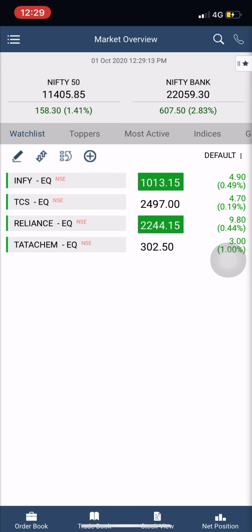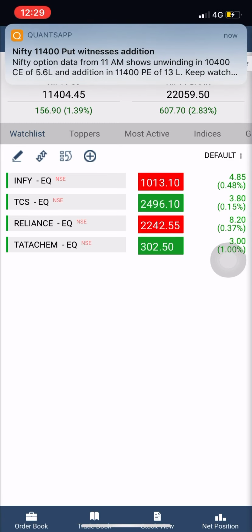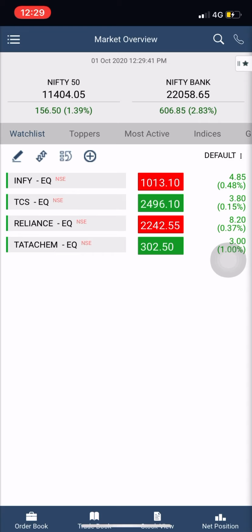If you want to do the same selling in Zerodha, or for that matter Upstox, or any broker, even Stock Card, nobody is going to allow you to sell with 5,000 rupees or 4,000 rupees capital and any strike price. You can sell any strike price. It's not that it will only allow you deep out of the money. No, you can sell any strike price that you feel you want to sell.